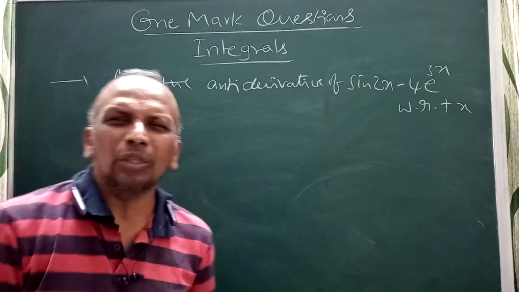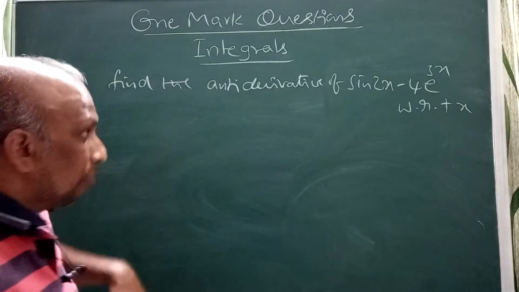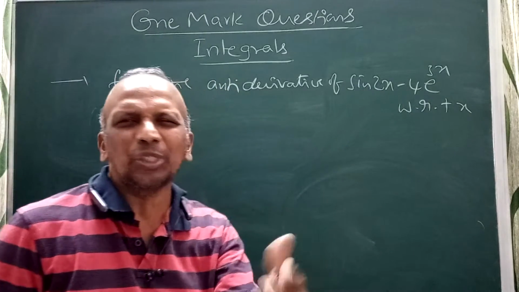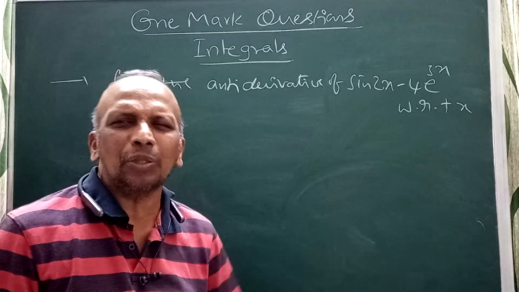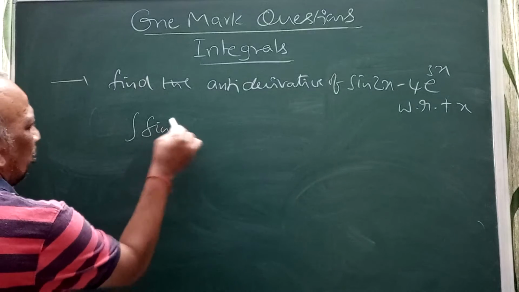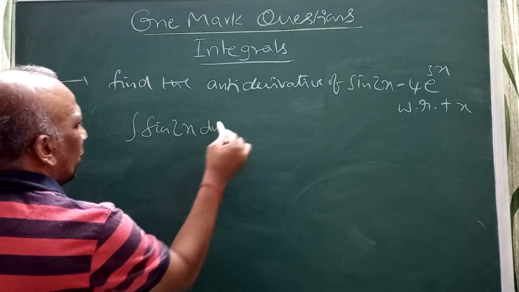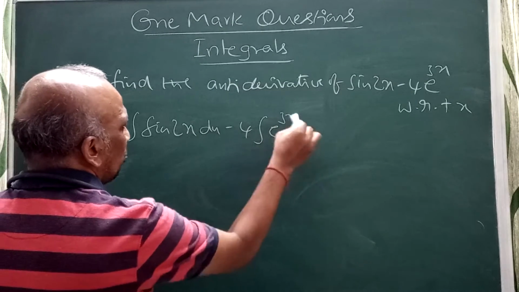They're using the word antiderivative. In the first exercise you are doing these problems, there they will think from the derivative to find the answer. No issue. Antiderivative is nothing but the integral, and directly I can find it. Because you are already perfect in integration, I can do this directly: integral of sin 2x minus 4 e power 3x dx.